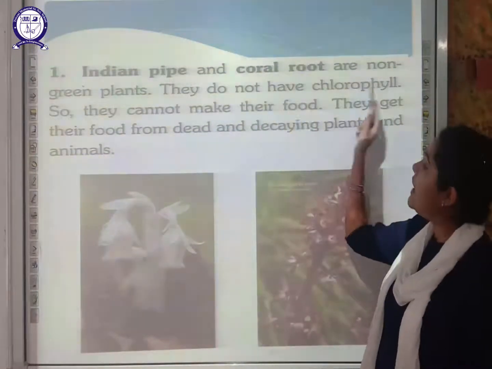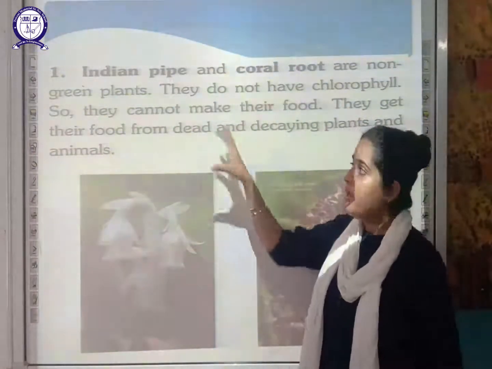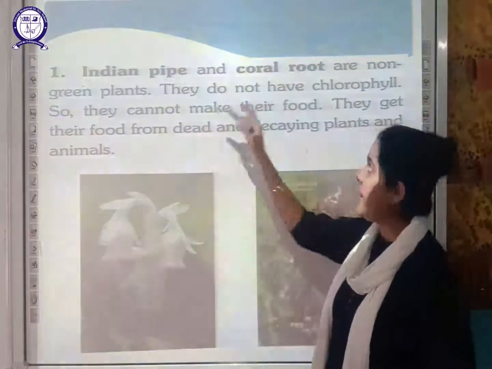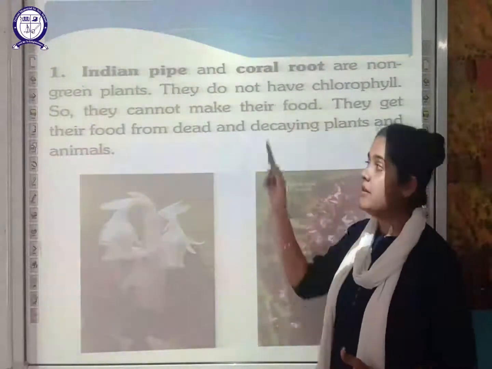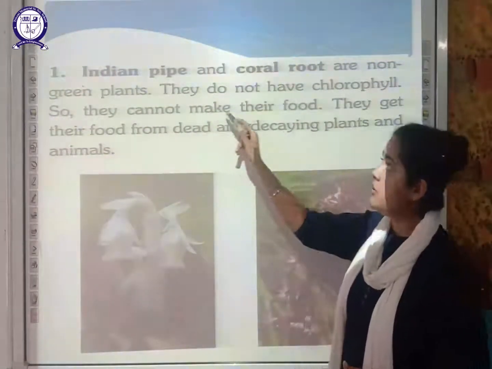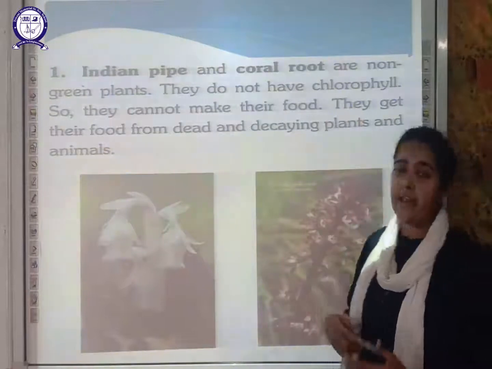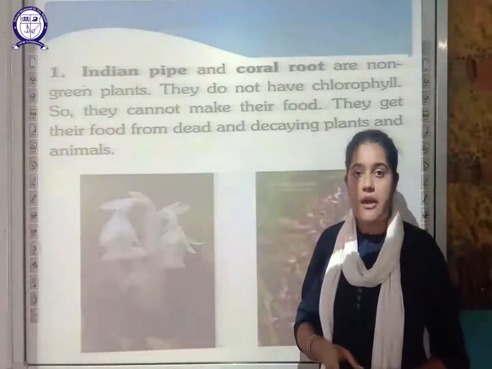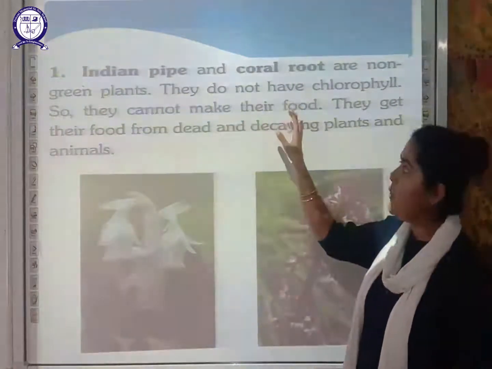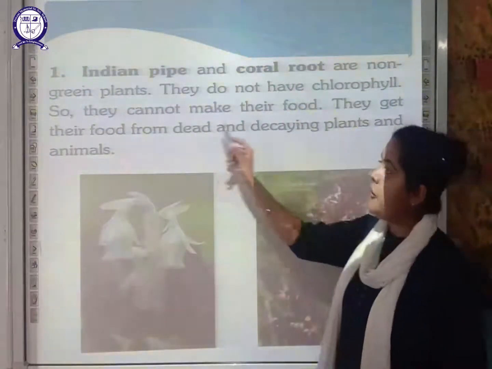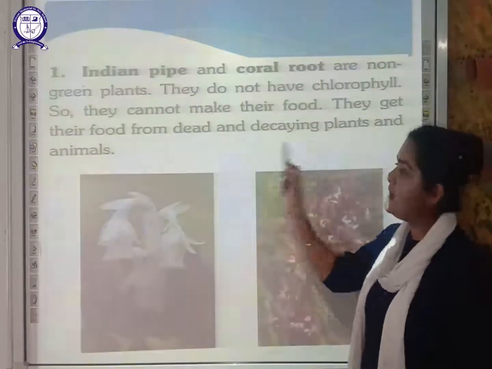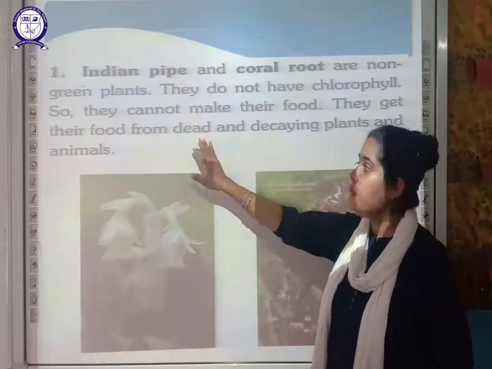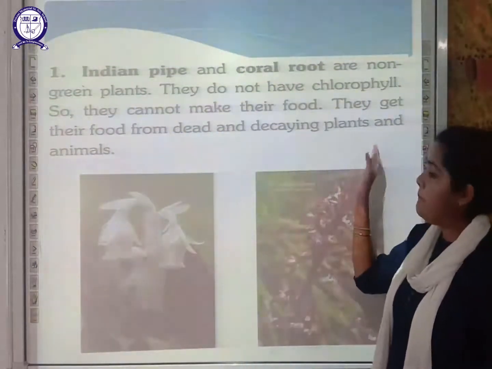These plants are non-green plants, so they do not have chlorophyll. Why are they non-green? Because they have an absence of chlorophyll, and if they do not have chlorophyll, they cannot make their own food. So they get their food from dead and decaying plants and animals.